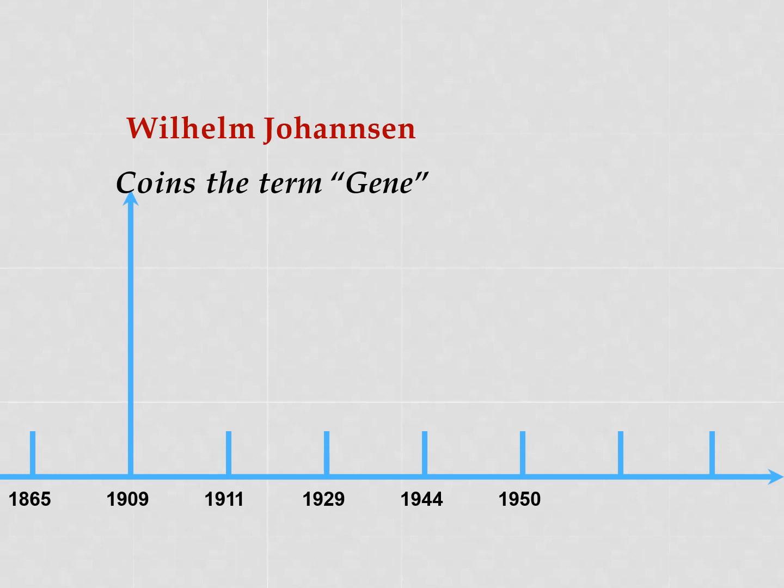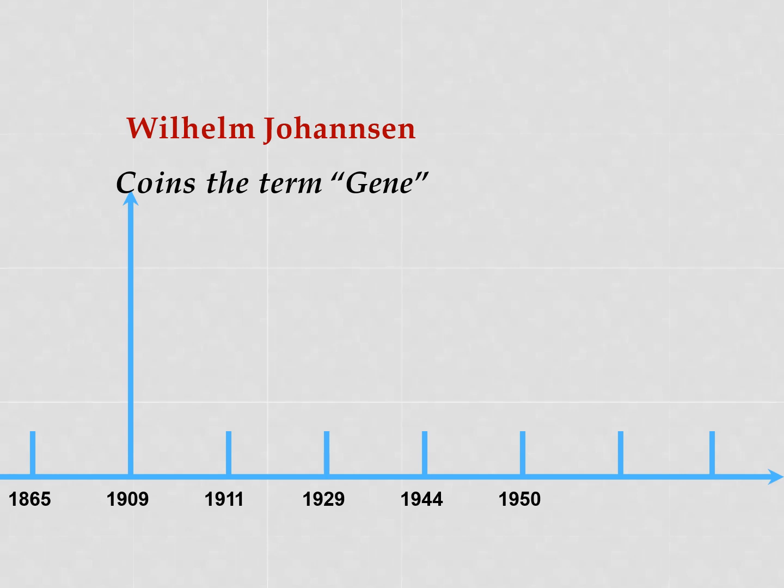During 1909, Wilhelm Johannsen coined the term gene. Actually, it was during 1953 that Watson and Crick introduced the model of DNA, but before that, in 1909 itself, Wilhelm Johannsen coined the term gene.